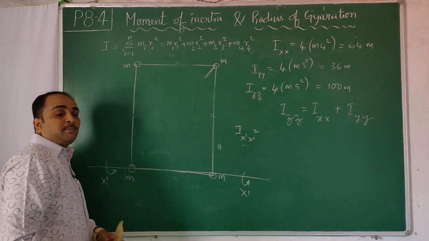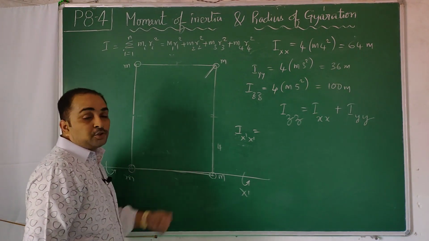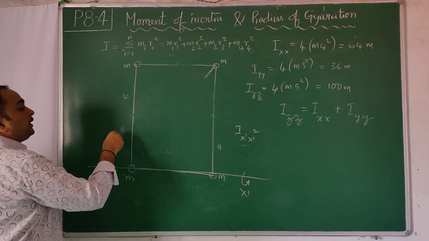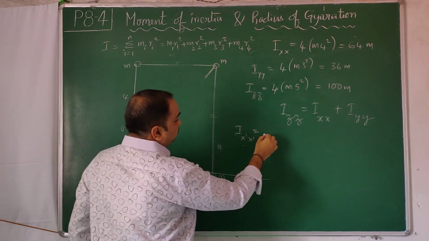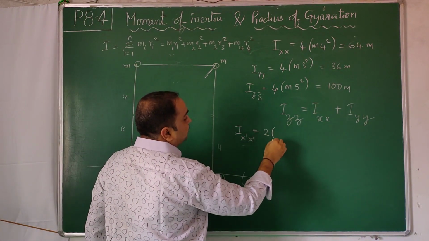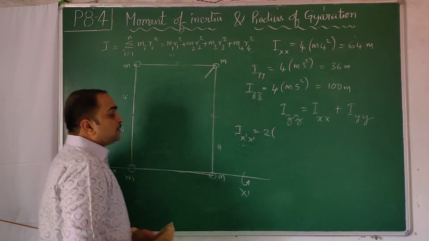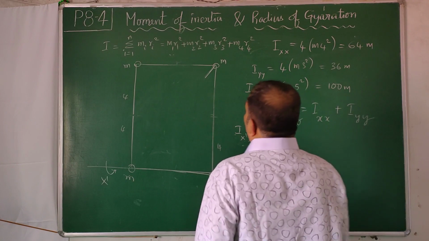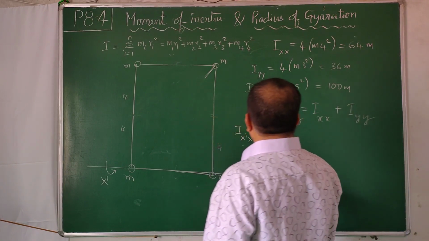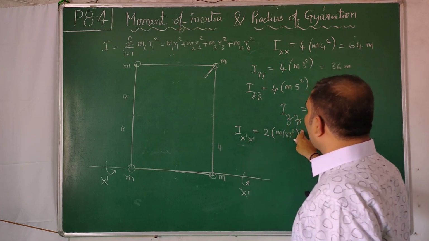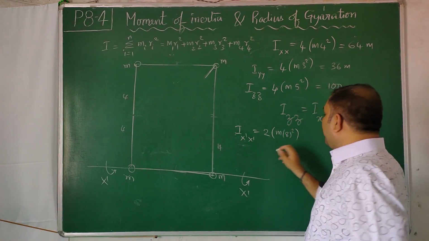That should not be considered because m into 0 square will not come. Previously this distance was 4 plus 4, 8. So two masses yield 0, which lie on the axis, and two masses yield m into 8 square. 8 square is 64, 64 twos are 128 m for the x dash axis.